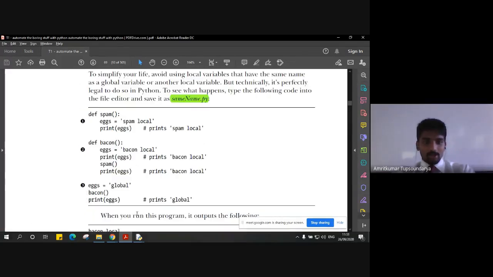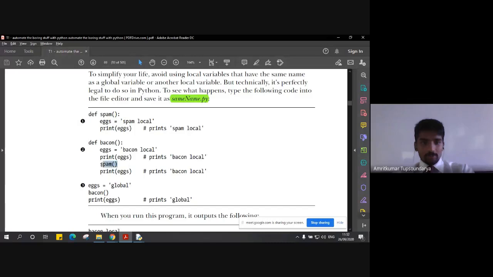Right. So let us understand how it is done. As I said, this is just the definition of the function spam. This is just the definition of function Bacon, and here is where the actual execution starts. When the actual execution starts, the global variable x is declared as global. Then we call the Bacon function. So the flow of the program reaches here in the Bacon function. We define a local variable x with Bacon local and we print that. So the first print statement we get is Bacon local.